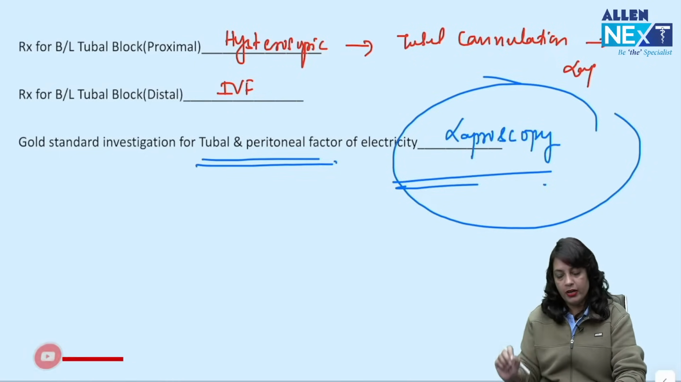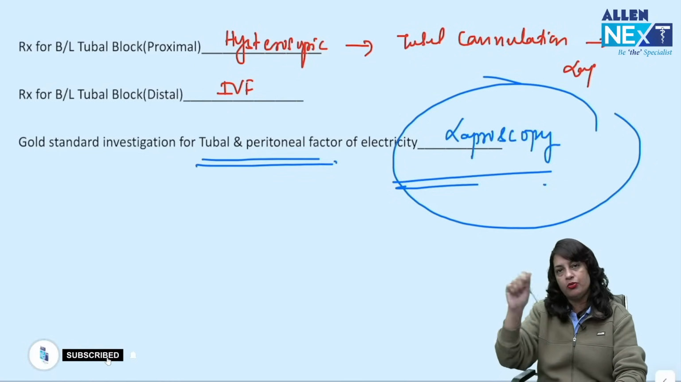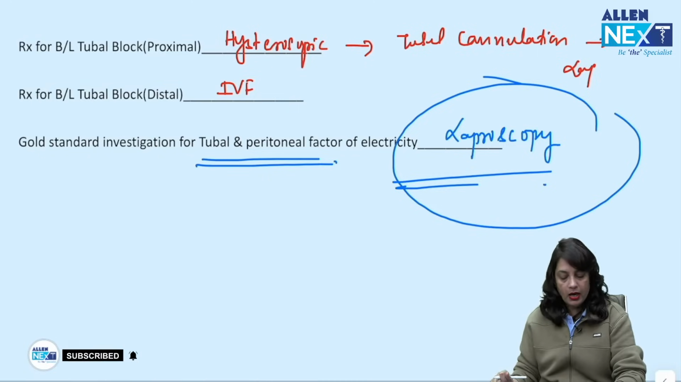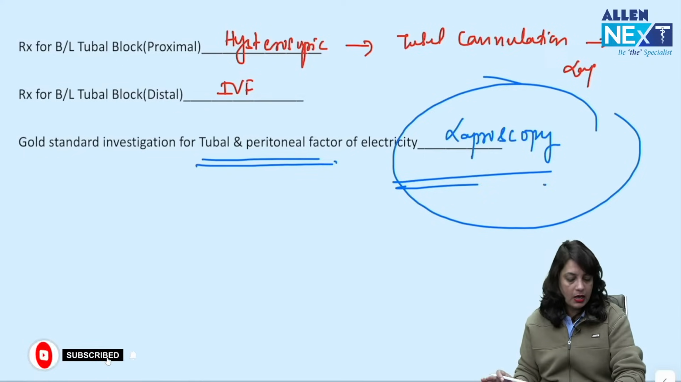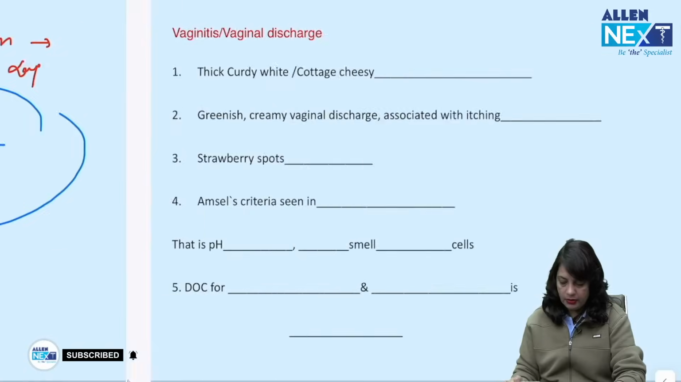So, you can do ovarian drilling. If it is endometriosis, you can do adhesiolysis. If you want to check tubal patency, you can do laparoscopic chromotubation. So, these are all the advantages of doing a laparoscopy in an infertility patient.